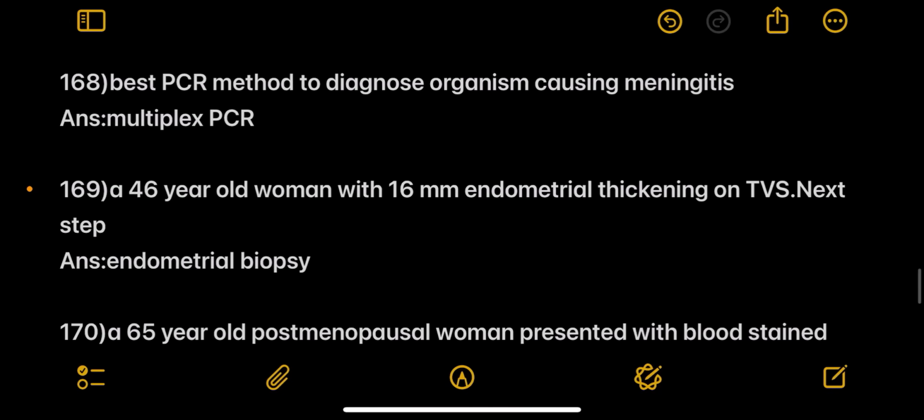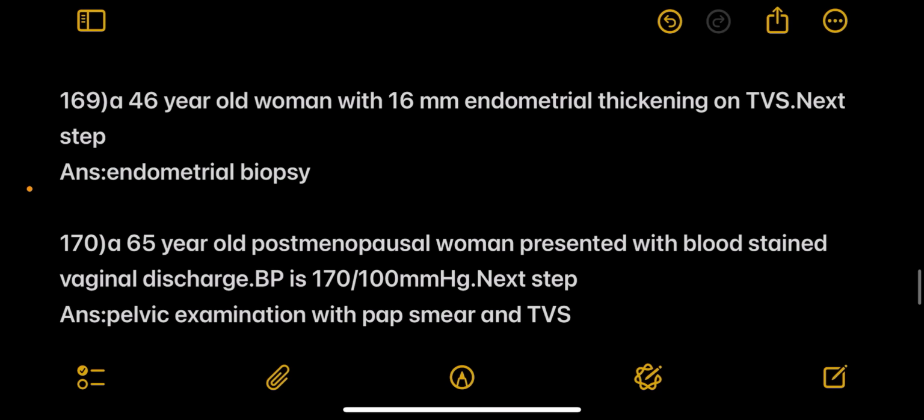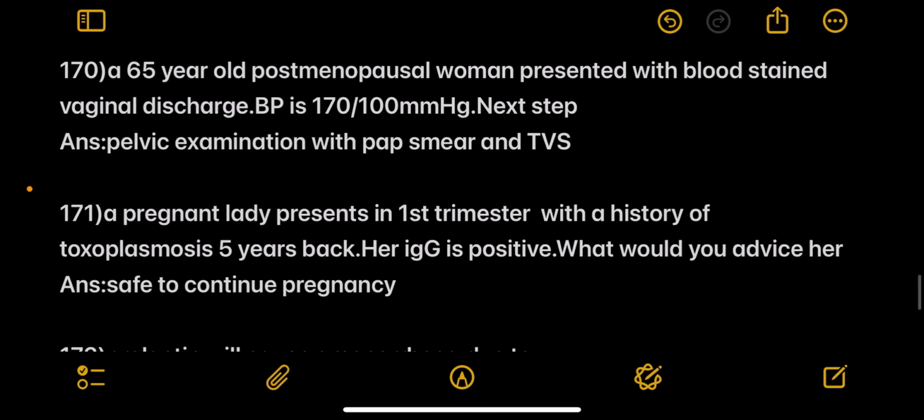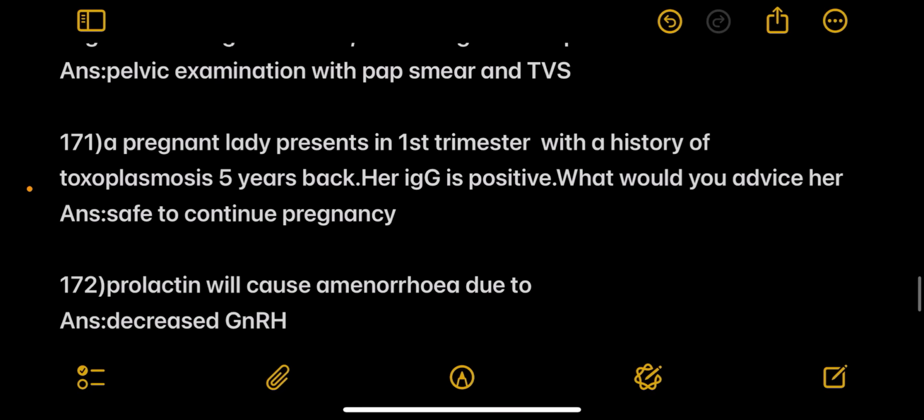Next, best PCR method to diagnose organism causing meningitis? Answer: multiplex PCR. Next, a 46-year-old woman with 16 mm endometrial thickening on transvaginal sonography. Next step is endometrial biopsy. Next, a 65-year-old postmenopausal woman presents with bloodstained vaginal discharge. BP is 170 by 100. Next step is pelvic examination with pap smear and transvaginal sonography.